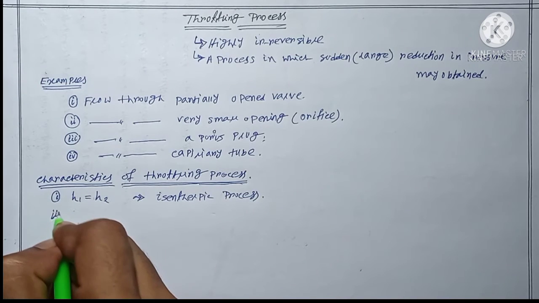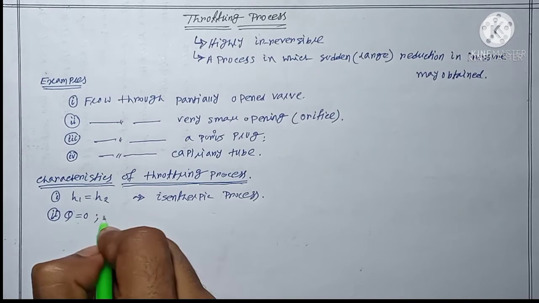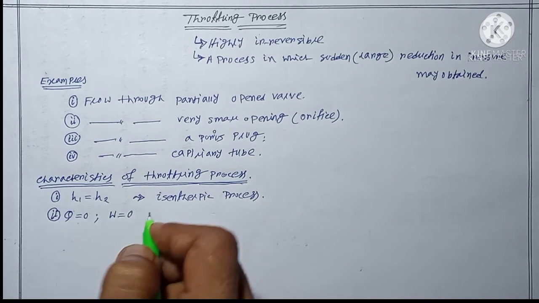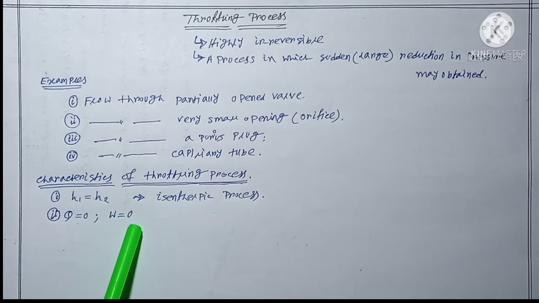Next, there is no work done and no heat interaction during this process. During this throttling process, there is no heat interaction and no work done or required.